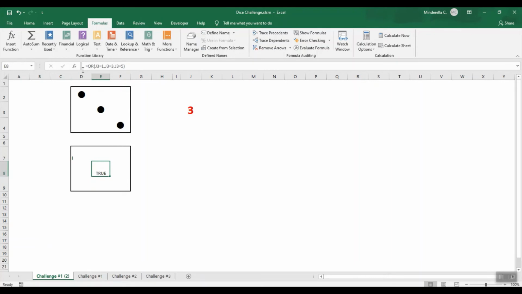So now let's update that. Let's put that in an IF. So I'm clicking right in front of that OR, and I'm going to put IF, open paren. Now that whole OR statement, that's my logic test. I'm going to click at the end of it and put a comma. And you can see right here, it knows, okay, you finished your logic test. What happens if it is a 1, 3, or 5? Well, if it's a 1, 3, or 5, I want an L to appear. And if it does not equal one of those, I just want a quote, quote. I'm going to close it and then hit enter. And it's a 5, so I get that L.